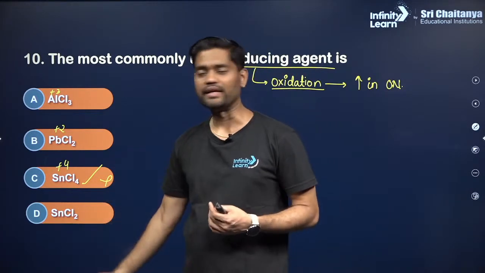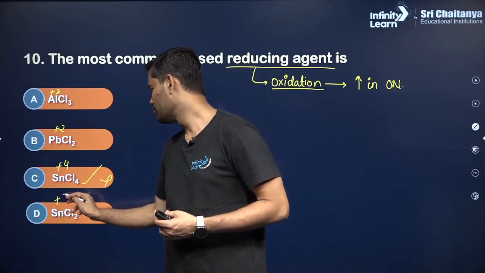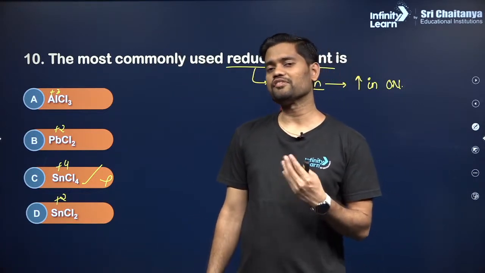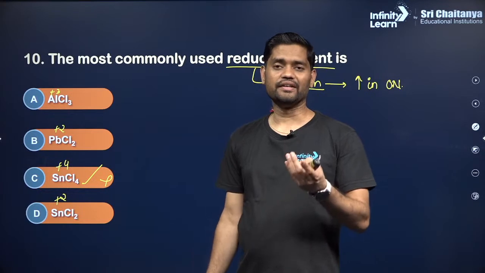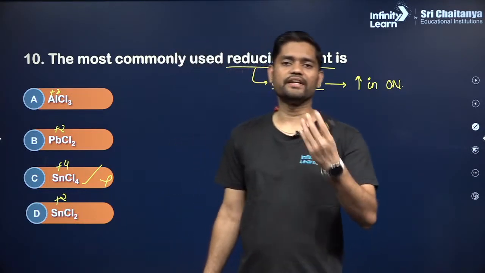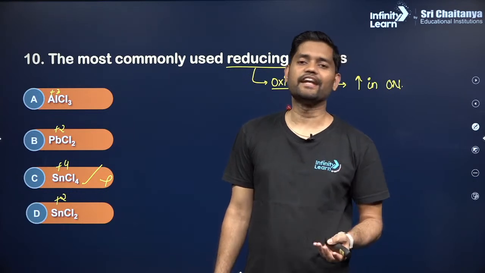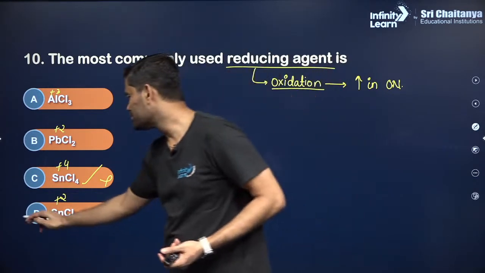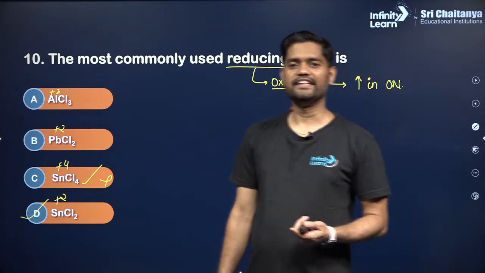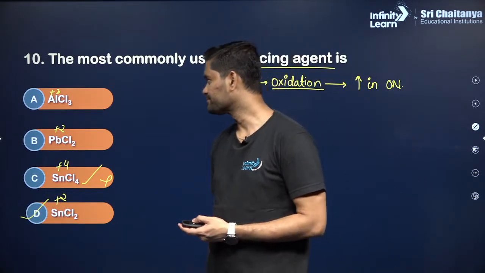Last one, tin dichloride, it is +2. Okay, and since the +4 oxidation state of tin is also stable, it can easily lose 2 more electrons to get converted into what? Tin tetrachloride, and hence we'll go with option D. Okay, we'll go with option D. Clear? Okay.